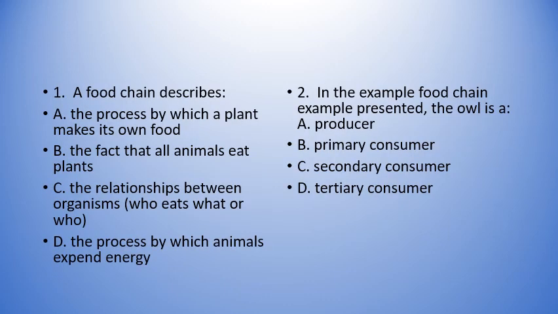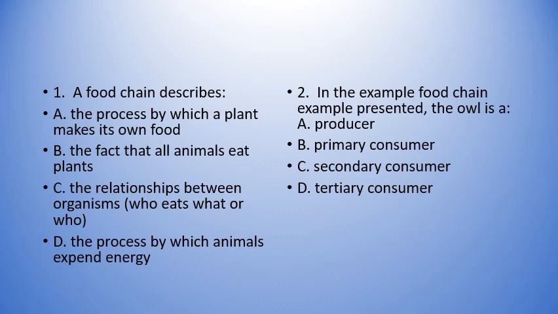Let's see how much we can recall from the text we've shared in this multiple choice task. Number 1, a food chain describes: A, the process by which a plant makes its own food; B, the fact that all animals eat plants; C, the relationships between organisms, who eats what or who; D, the process by which animals expend energy. So it's a multiple choice where you get to pick one out of the 4 options.